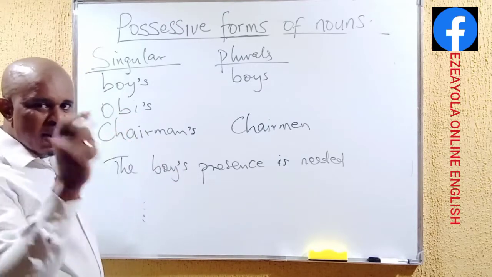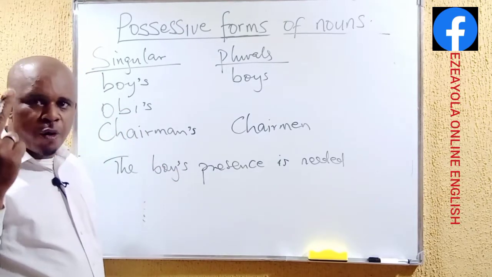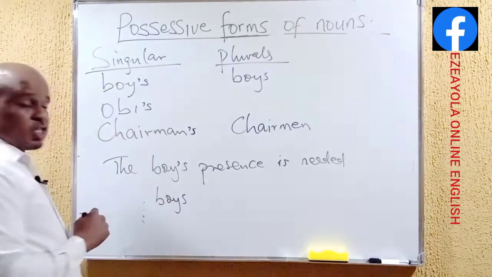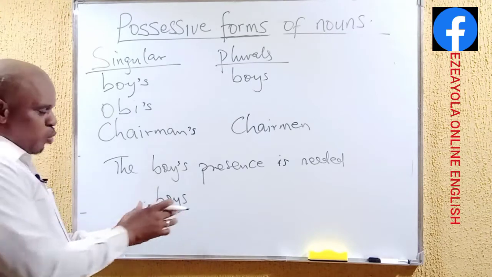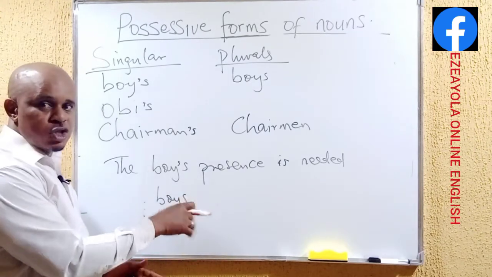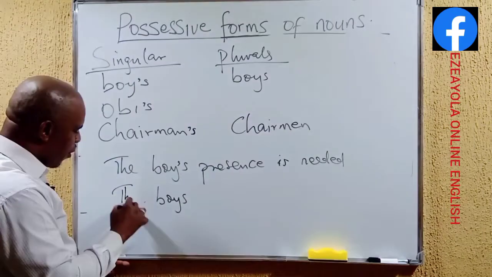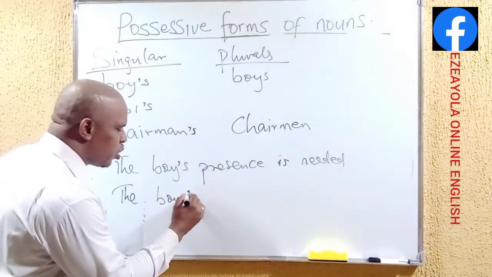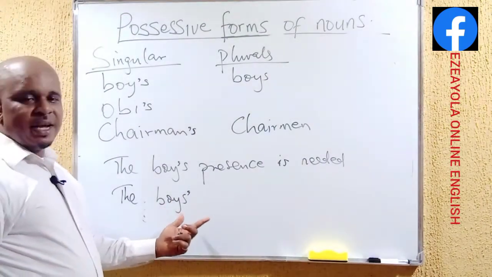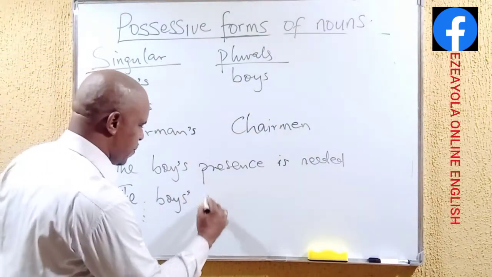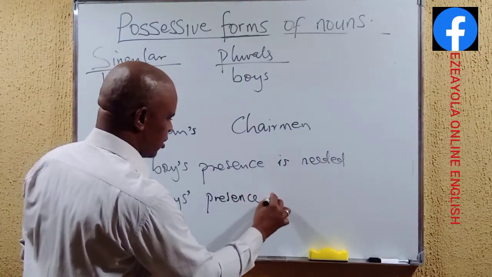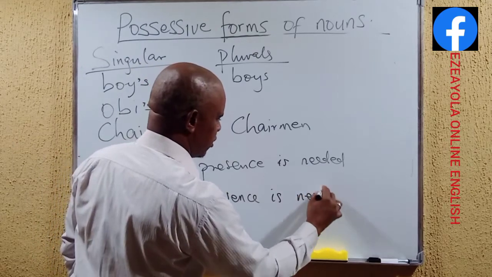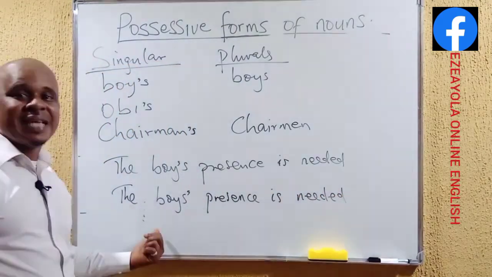So talking about the possessive case, we include the apostrophe before the s because the boy is singular. Peradventure, we are talking about boys, two boys or more. That's where we have boys as plural. In case we are expecting the presence of two boys or more, we now say the boys' presence. Now, having written the boys here in plural, we now include our apostrophe after the s, so that we have the boys' presence is needed, meaning that their presence is needed.